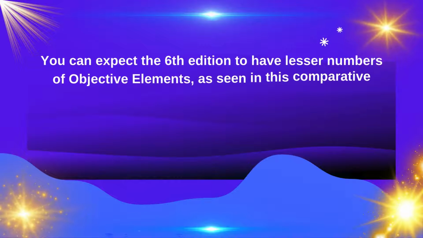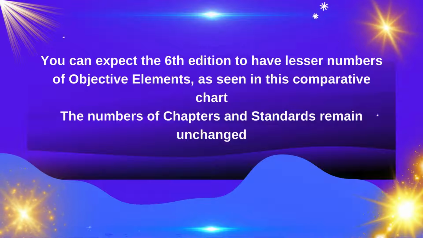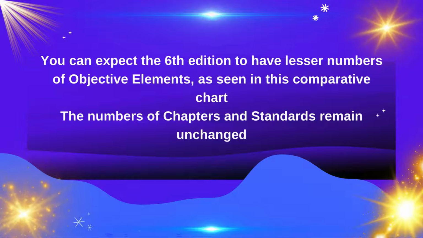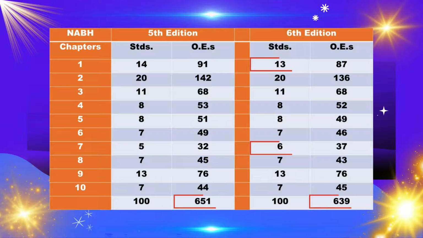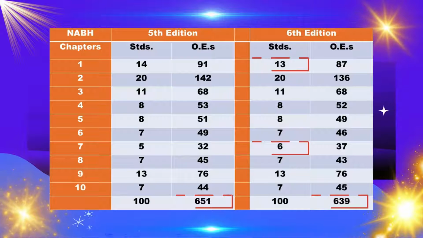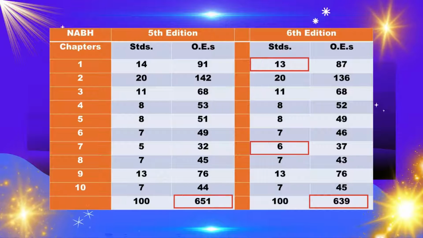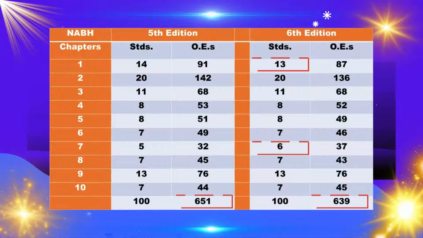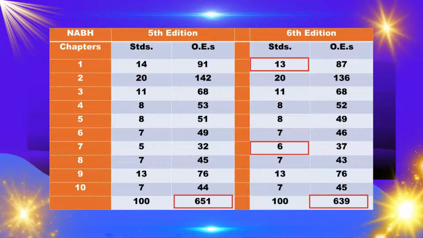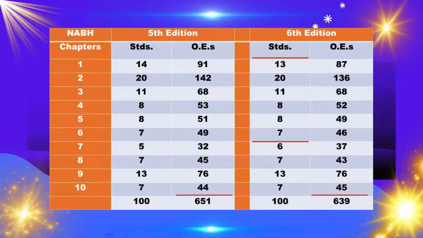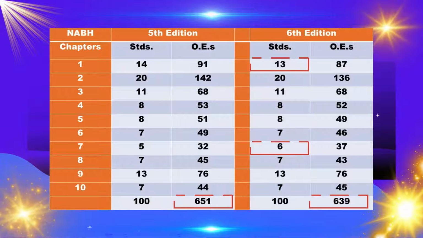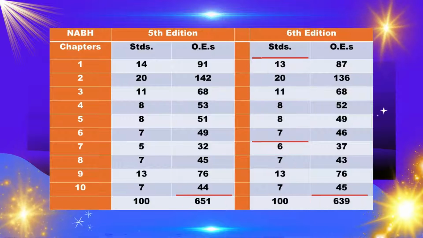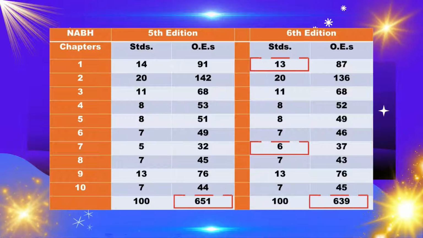You can expect the 6th edition to have lesser numbers of objective elements, as seen in this comparative chart. But the numbers of chapters and standards remain unchanged. This is a visual representation of the comparison summary between the 5th edition and the 6th edition draft. Here you will see that the total numbers of objective elements in the 6th edition are much less than that in the 5th edition. Also, Chapter 1 of the 6th edition has one less standard, but the 7th chapter of the 6th edition has one more standard. This way, the numbers of standards have remained the same in both the editions.